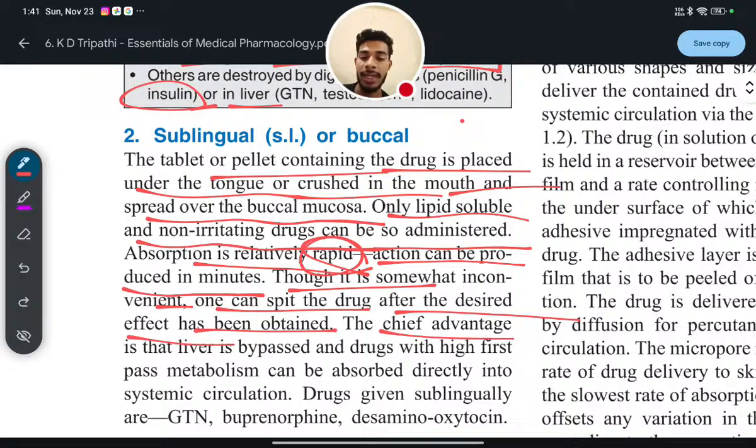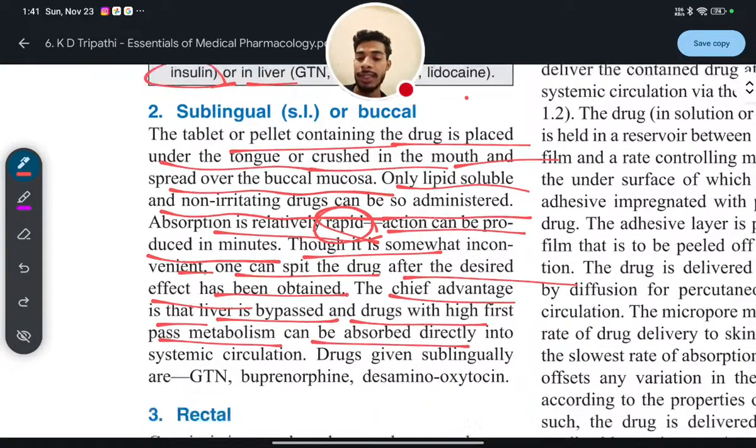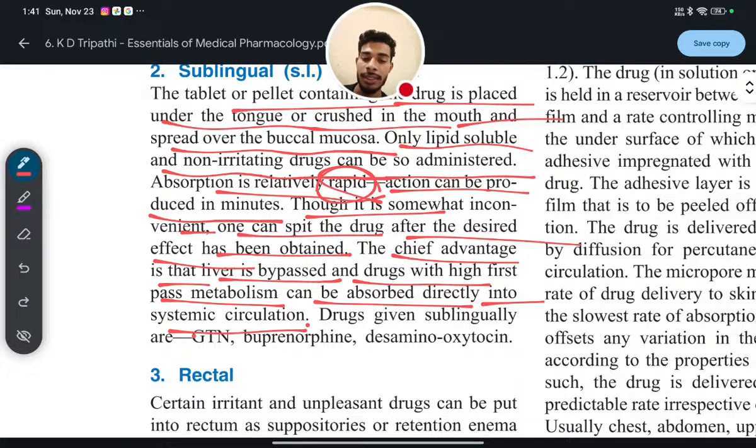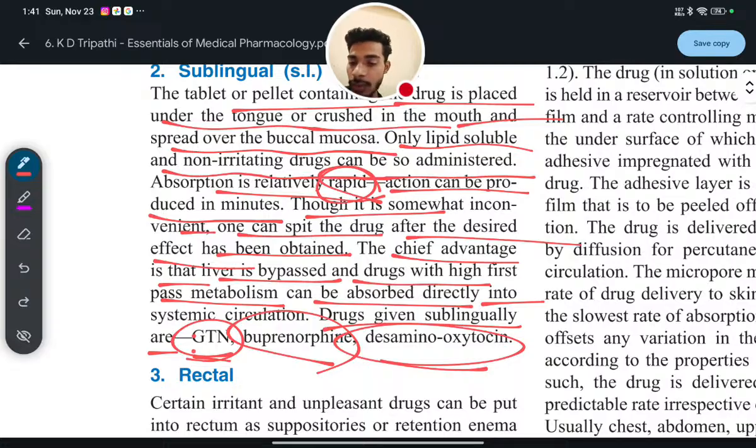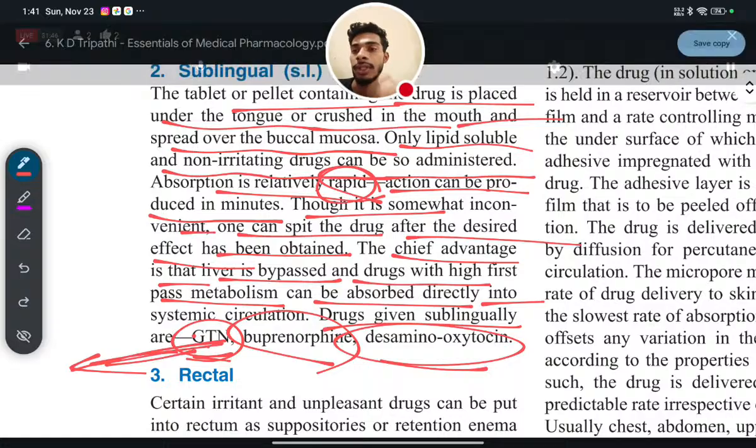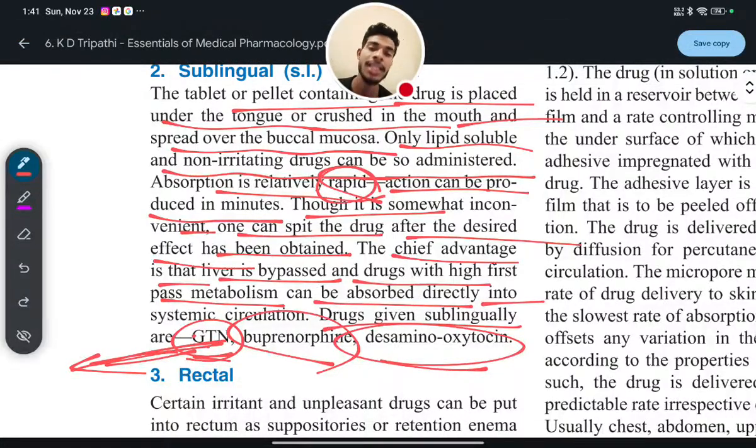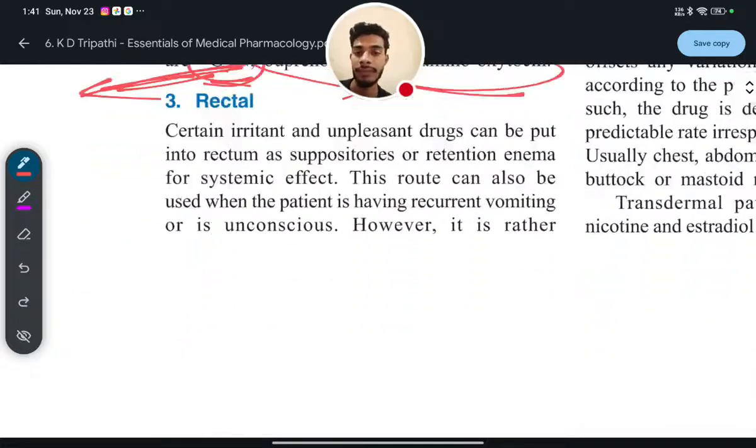The chief advantage is that the liver is bypassed, and drugs with high first pass metabolism can be absorbed directly into the systemic circulation. Drugs given sublingually are glycerol trinitrate, that is a vasodilator, buprenorphine and desamino-oxytocin. Most commonly used is glycerol trinitrate. It is given through the sublingual route only for fast and effective therapeutic effect.